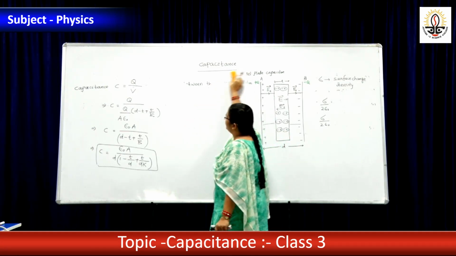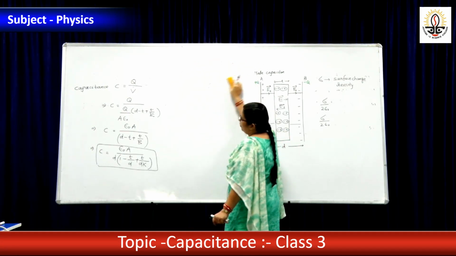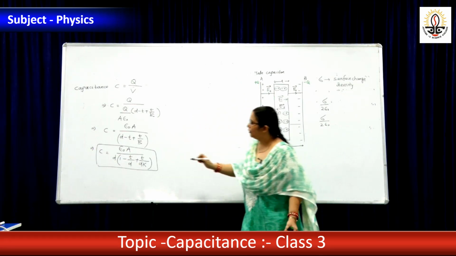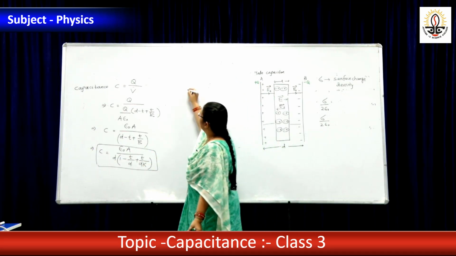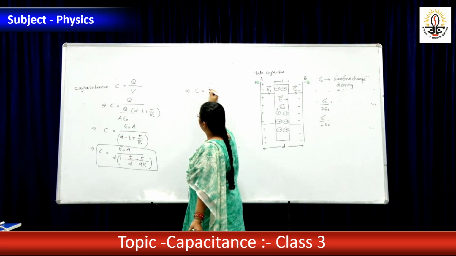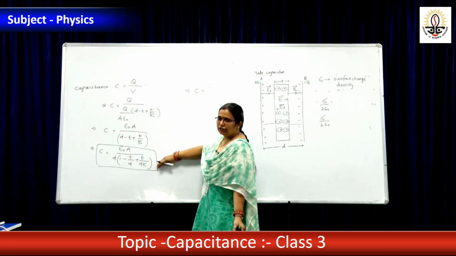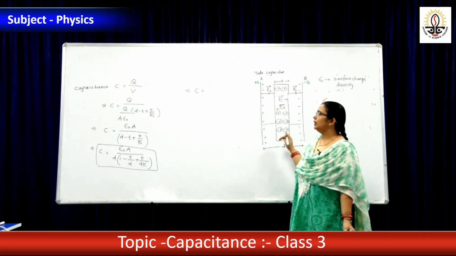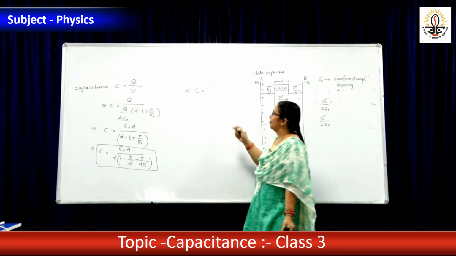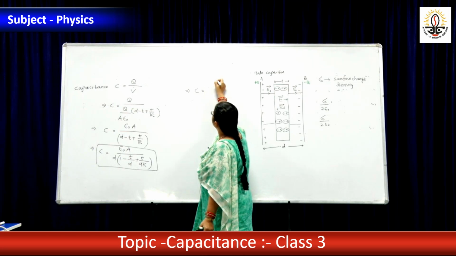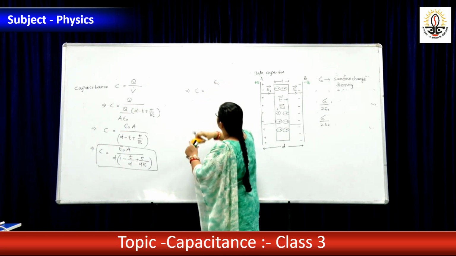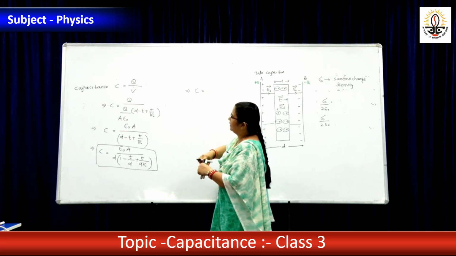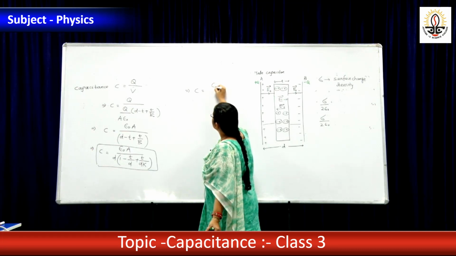If the gap is fully filled with air, then what is the expression? C equal to epsilon 0 A by D. That implies, this is also we can write the final expression for capacitance of a capacitor filled with a dielectric slab. C equal to, instead of epsilon 0 A by D, we will write Ca.